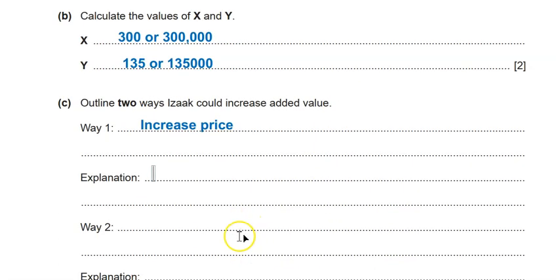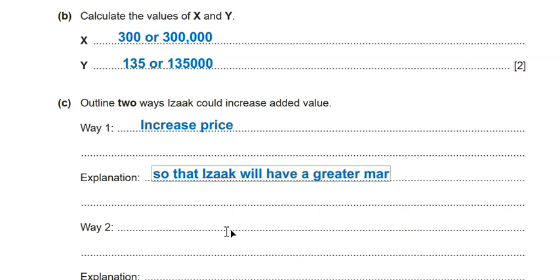I need to tell the examiner so that, for example, Isaac will have a greater margin, because I know that gross profit margin and net profit margin will be more. I mean, I'll make more profit per meal served. It's enough? Yes, it's enough. I'm here just illustrating the idea as usual, as I did before.